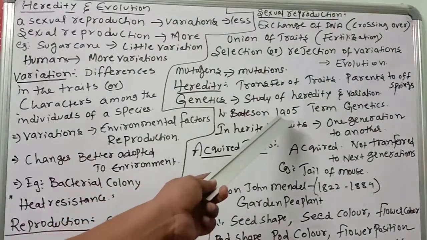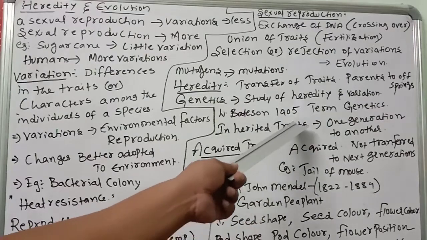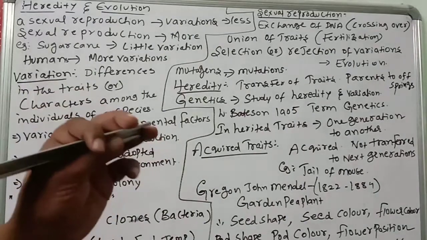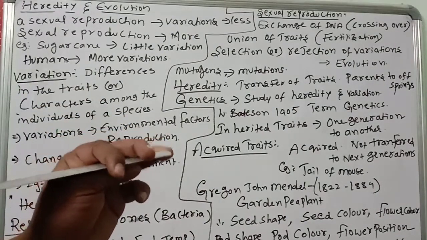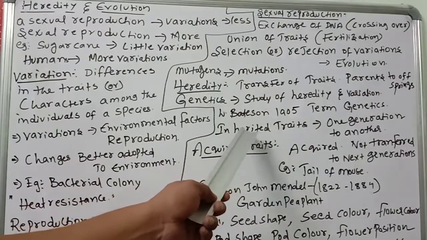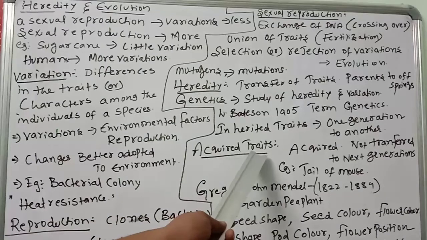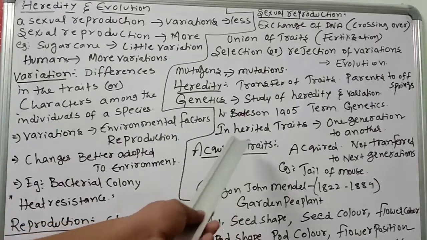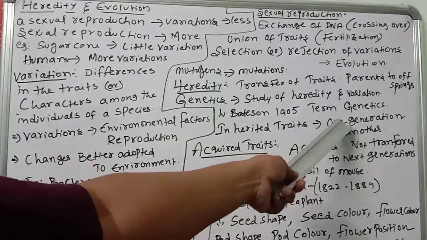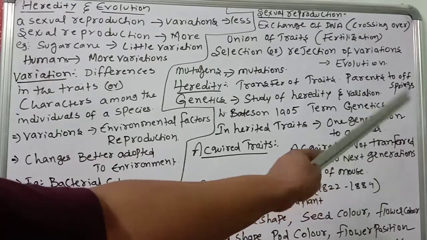W. Bateson in 1905 coined the term genetics. It deals with how inherited traits pass from one generation to another generation. Genetics gives complete information about the characters. There are two types of characters: inherited traits or acquired traits. Trait is nothing but a character. Inherited traits are characters which are transferred from one generation to another generation, from parents to offspring.